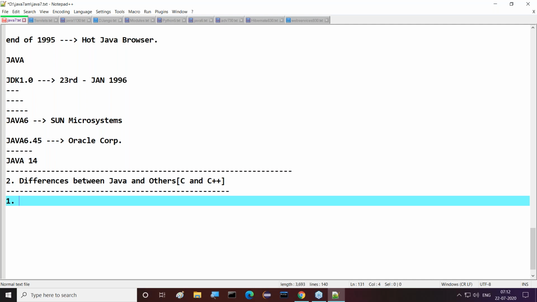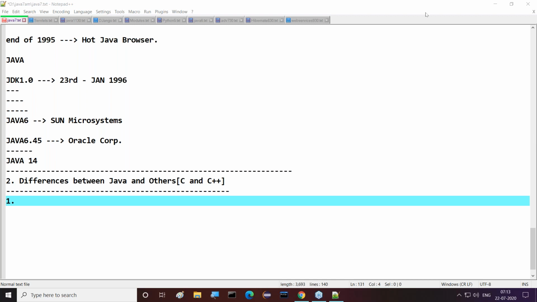Each and every difference is itself an interview question at a fresher level. Because of that, we have to focus more on this content. Now let's understand clearly how these differences are available. I'll give some clarity on all content.